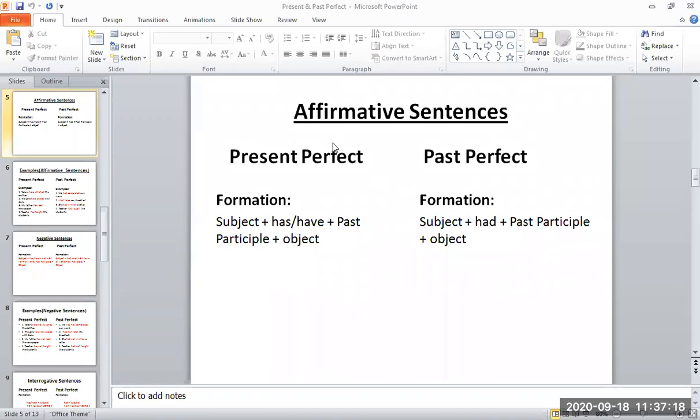Then we talked about the structure of sentences. Affirmative sentences, first of all, that are simple sentences. First of all, there will be subject, then there will be helping verb has or have, then there will be past participle. In past perfect, formation will remain the same. In the beginning, there will be subject, then there will be helping verb had, then there will be past participle. At the end, there will be an object.